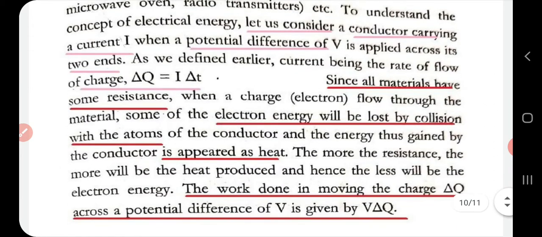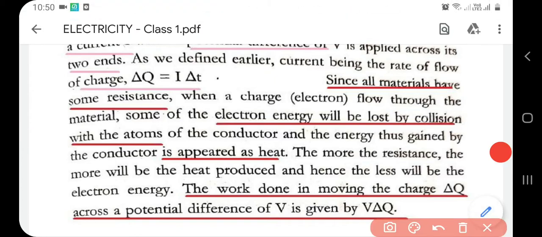Now to understand the concept of electrical energy, let us consider a conductor carrying a current I when a potential difference V is applied across its two ends. You apply a potential difference V across it, then naturally there will be a current flow I, and the charge will be given as delta Q = I delta T. Why? Because we know current I = delta Q by delta T. So naturally delta Q will be I delta T.